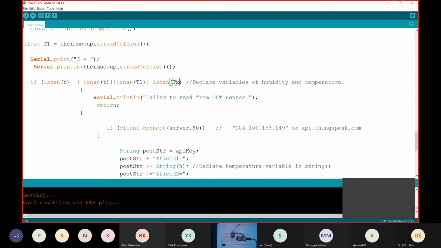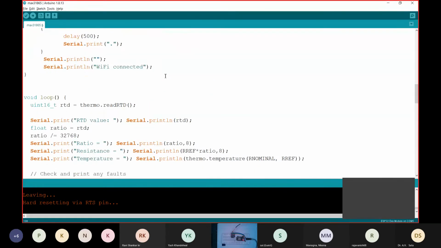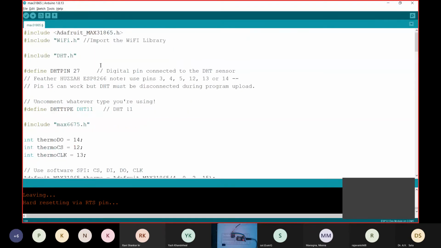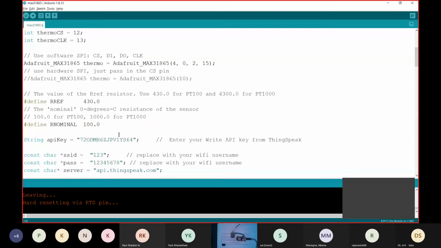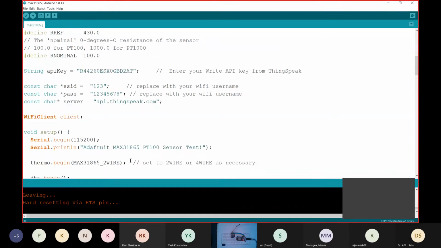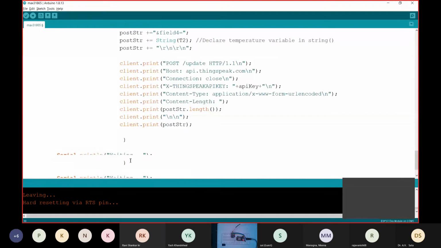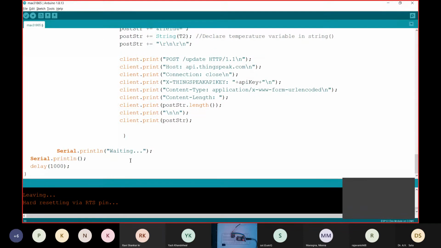Also we are changing the API key, so I will have to put that API key over there. Okay, I think everything looks fine. So we'll try to upload it.